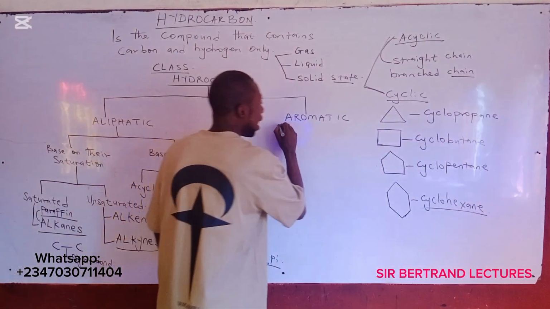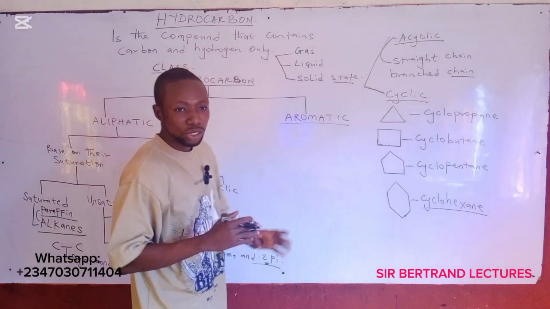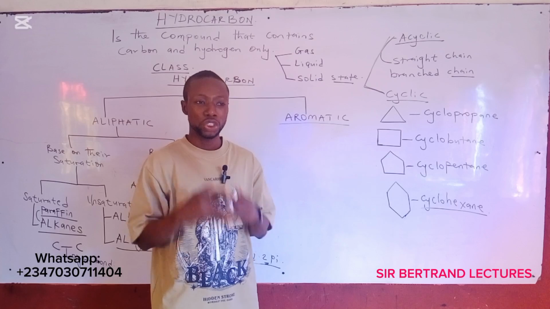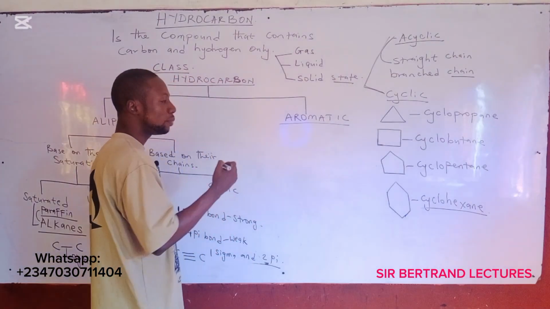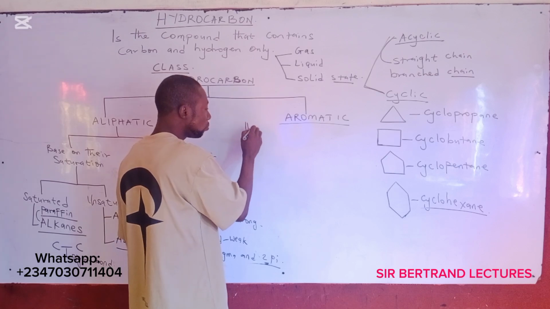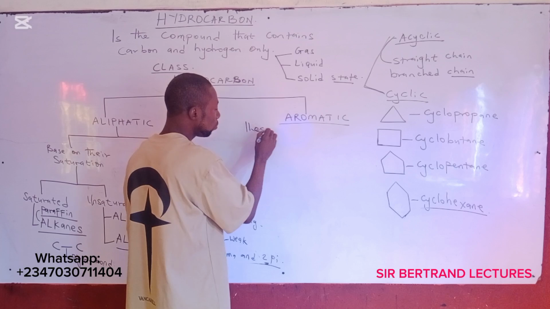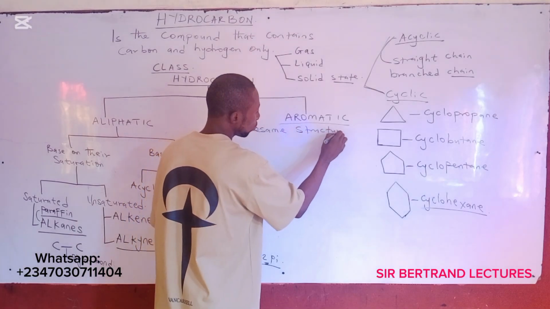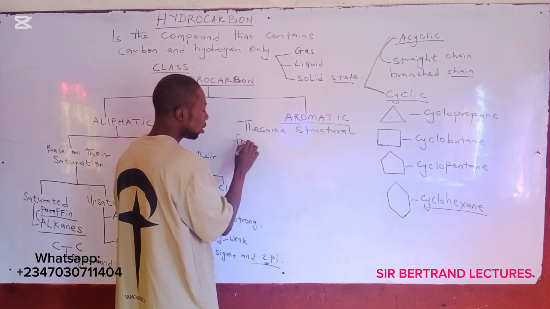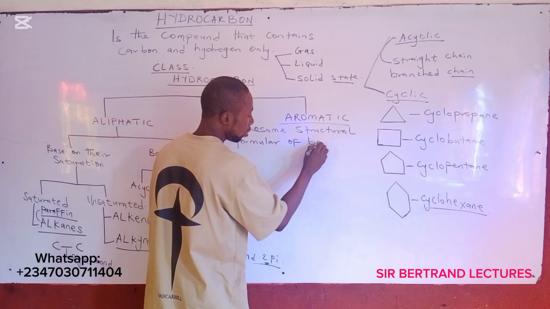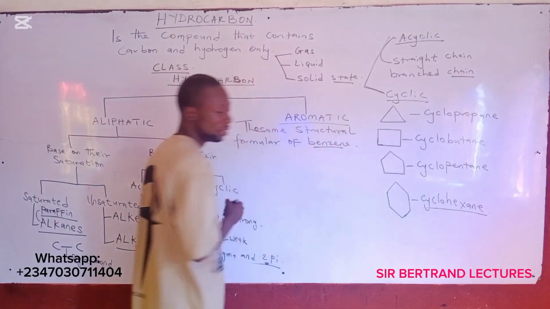All right, now aromatic hydrocarbons are those hydrocarbons that possesses benzene ring chains. All right, they possesses benzene ring chains. All right, or they possess the same structural formula of benzene.